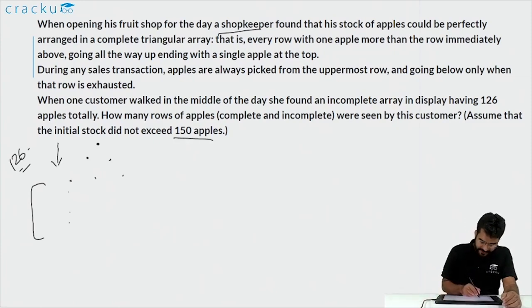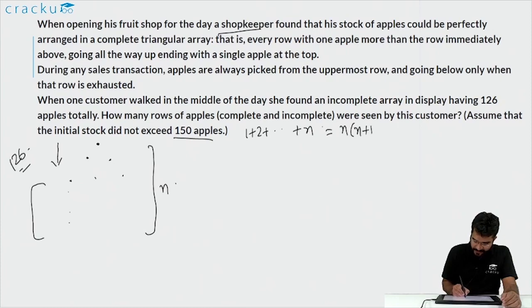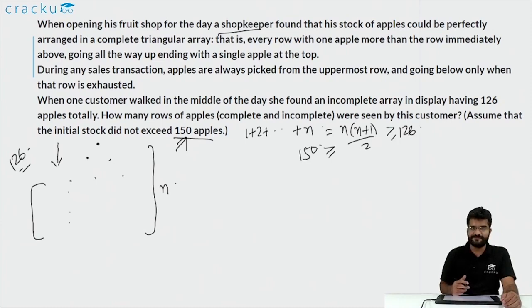If we assume that the number of rows initially were n, the total number of apples that were there will be 1 plus 2 plus ... plus n. This is equal to n into n plus 1 by 2. Now we know that this is greater than or equal to 126, because that was the number of apples that she saw after the shopkeeper sold some apples, and it is also less than or equal to 150. This was given to us in the question. So using this we can get a sense of what n is.